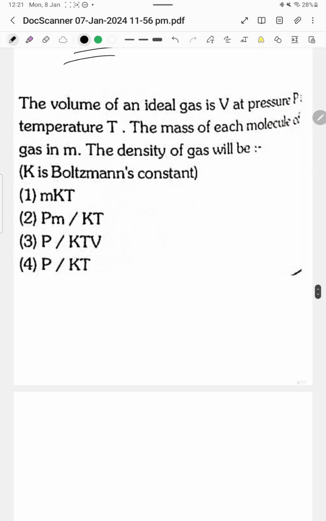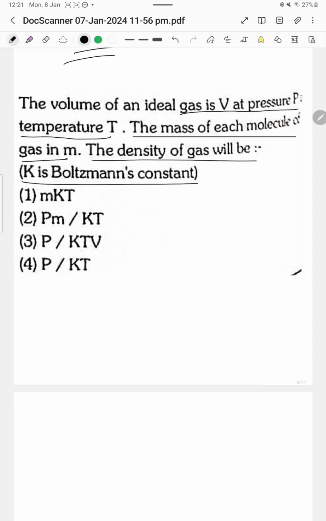Okay, next question. The volume of an ideal gas is V at pressure P and temperature T. The mass of each molecule of the gas is m. The density of the gas will be, K is the Boltzmann constant.